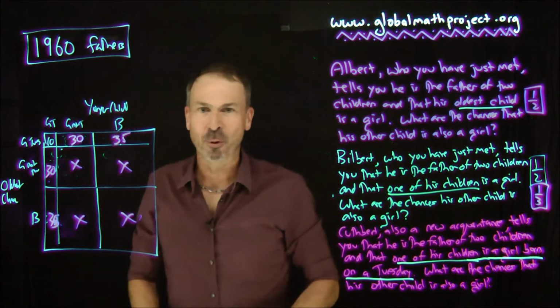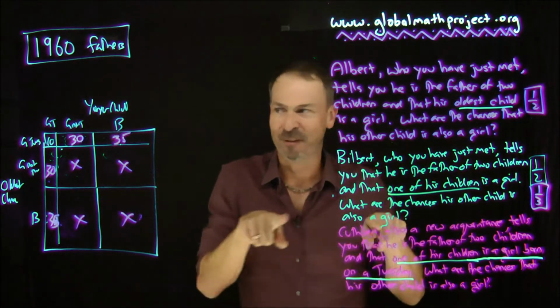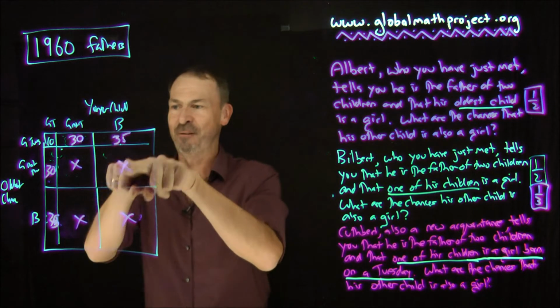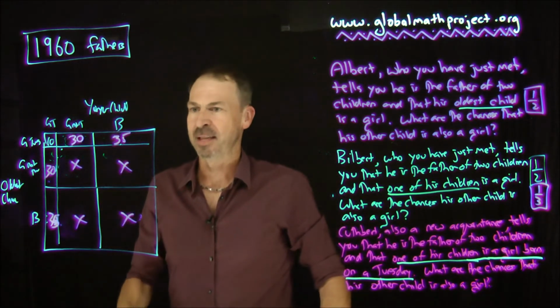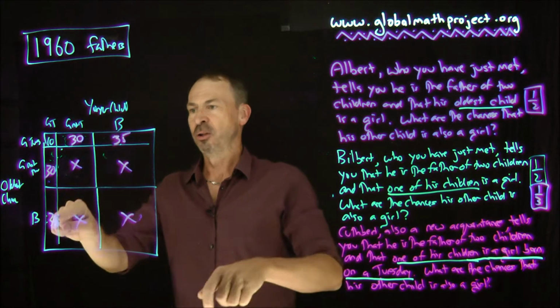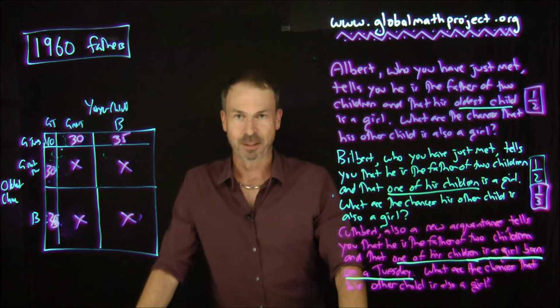So of all the people we expect to make this statement, with the flip of a coin, it's going to be 10, 30, and 35, 30, and 35. There's a lot of people that will make that statement. In fact, that's 65, 130, 140 of them will make that statement.